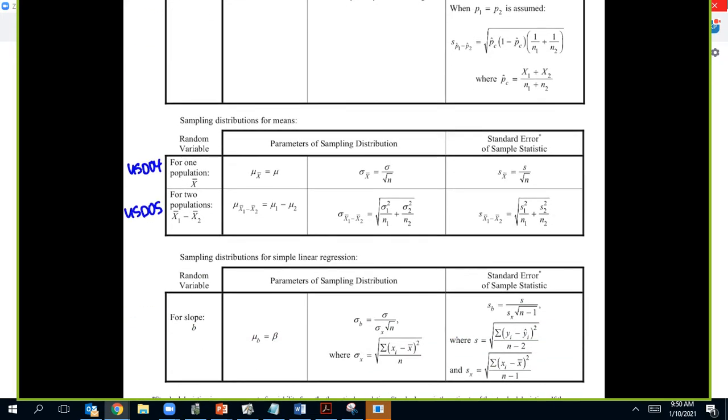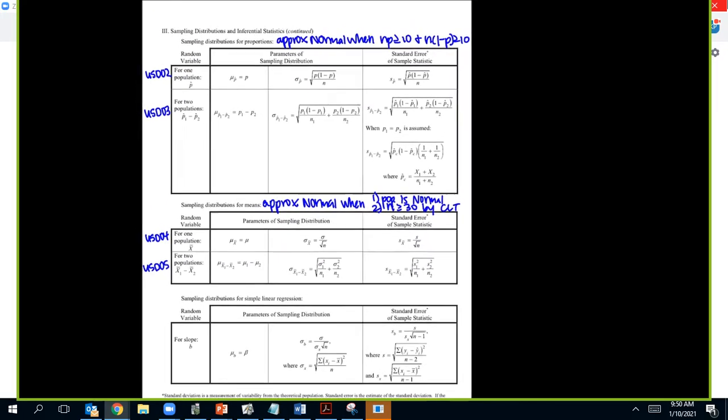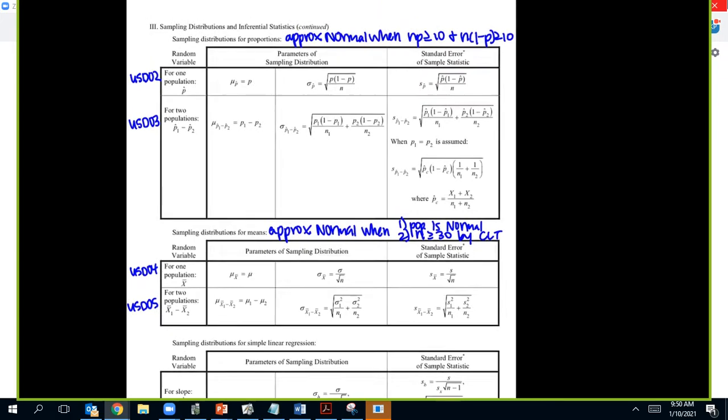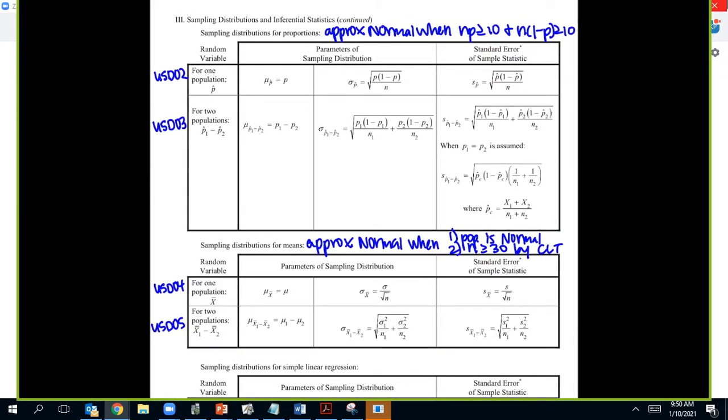And for this one, it's going to be approximately normal when, and there are 2 rules, either the population is normal or your sample size is at least 30 by the central limit theorem. So I think just organizing it onto your formula sheet is a great way to keep it all together. Plus you're able to use that on any assessment for now. And so hopefully that will be helpful.